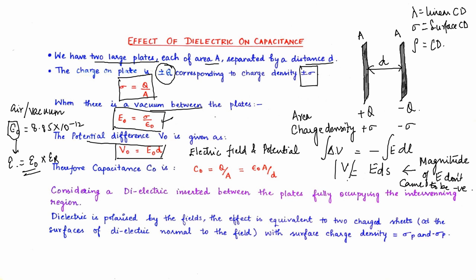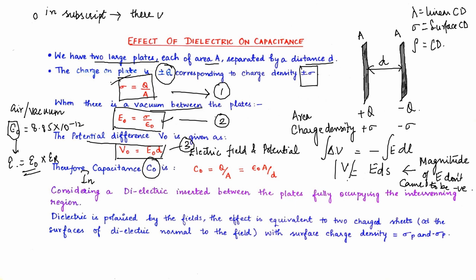Therefore, we have got equation number 1 from here, equation number 2 from here, equation number 3 from here. Therefore, capacitance C naught in the absence of dielectric material. Always remember, the naught subscript is telling us that there is no dielectric present so far.